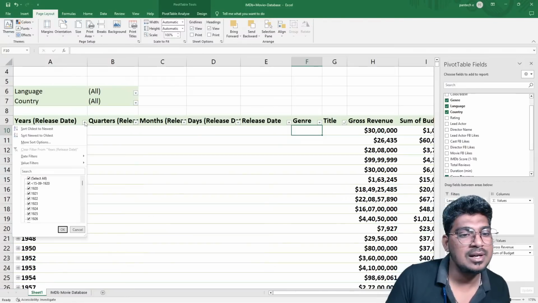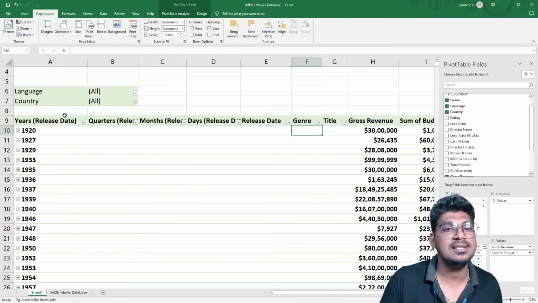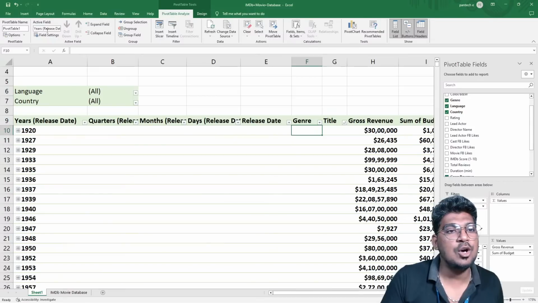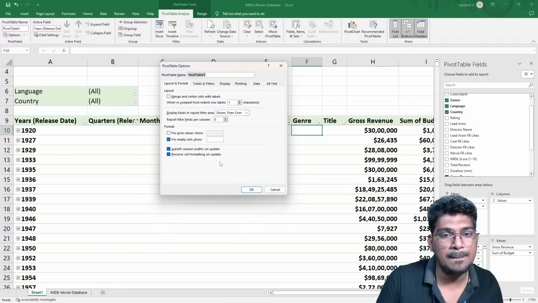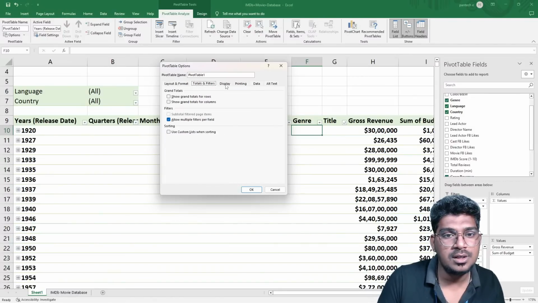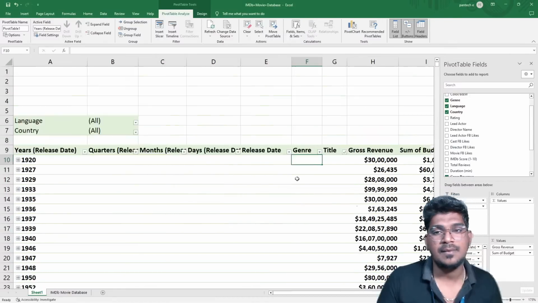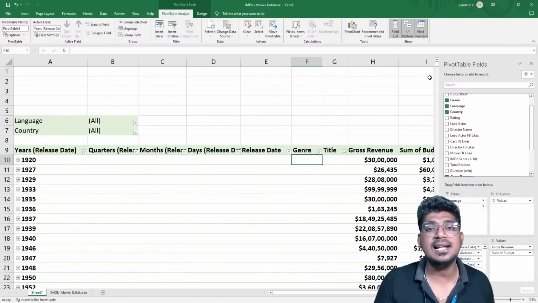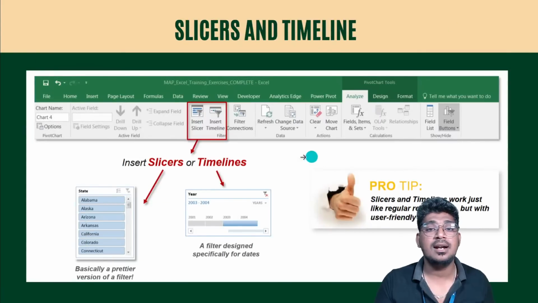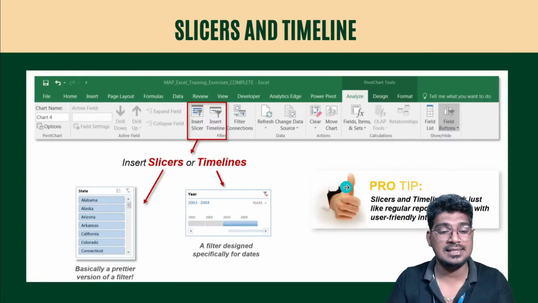For this, I'm going to select this particular pivot option, and you can see this one. Filter, allow multiple filters per field, and displays, and also the date, refresh the date, and also the automatic number. So this is a way that you can also use the days wise, but here I'm going to show the demo for the slicer for this option.